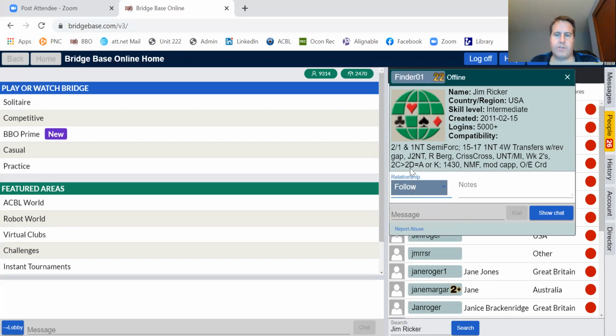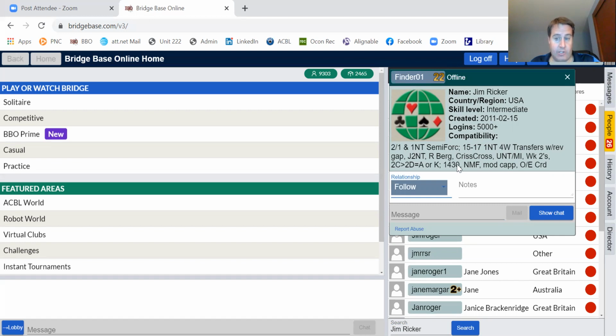The other thing I want to show you is the profile that's filled out, okay? Some people have that filled out, and it's not to be used in place of the convention card. The convention card is what is used for the games. But sometimes people will have this filled out as to what they play. So it can be a little simpler to communicate as to what we're going to play. If you're forming a new partnership, you can kind of take a look at what they do and discuss different things this way. So this is in the profile.